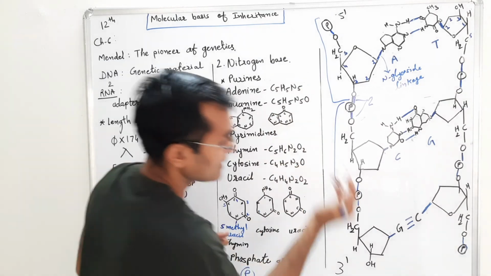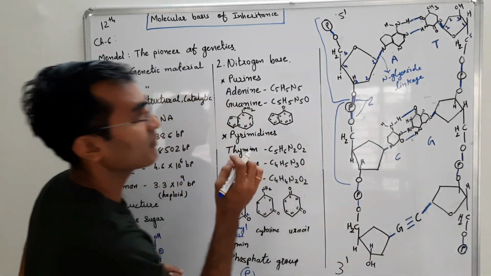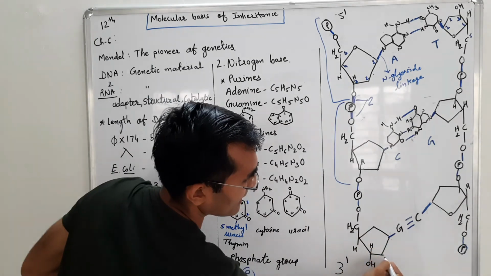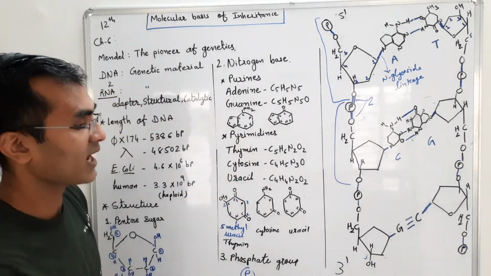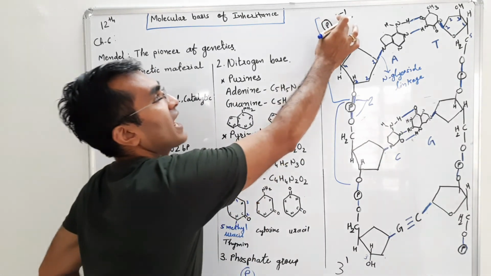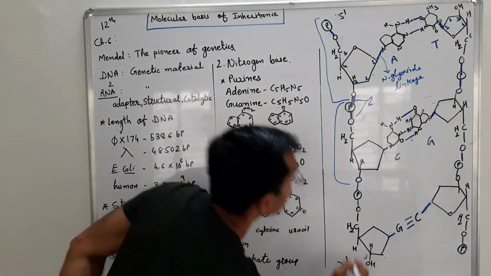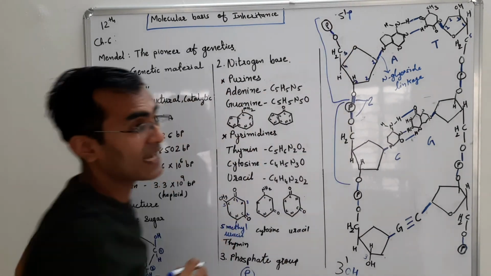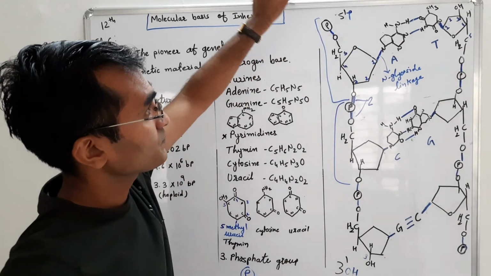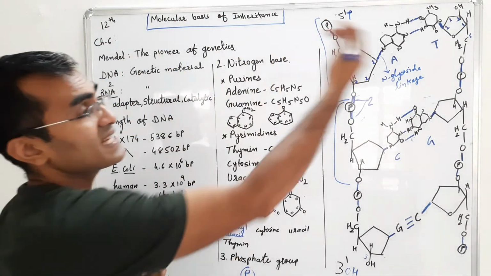Okay, and at the 3' side, that is also an open side, that is the third carbon. This is first, second and third. So that is why it is called the 3-OH side and the 5-P side. Okay, this is the 3-OH side and the 5-P side. So both the sides are open sides.